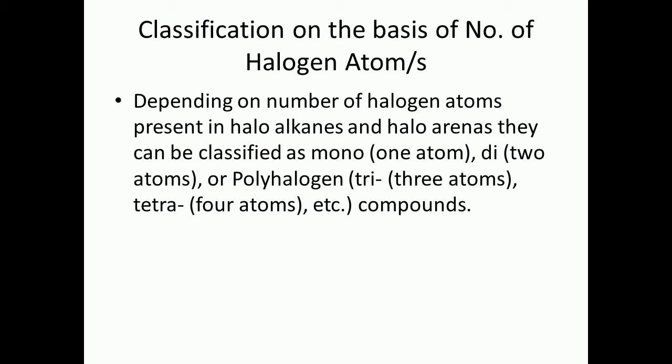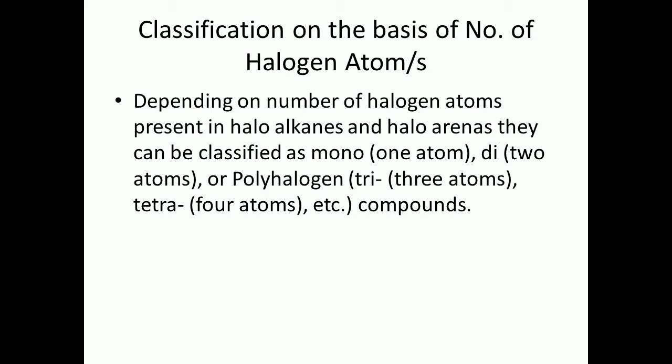Poly means tri or tetra, that means 3 atoms, 4 atoms. What you have to remember here is that the respective number of hydrogen atoms being replaced by halogen atoms will give you that class of compounds.